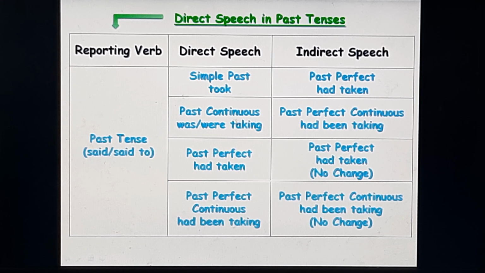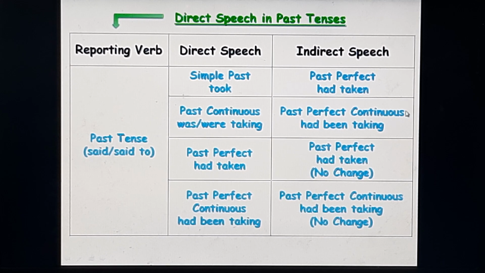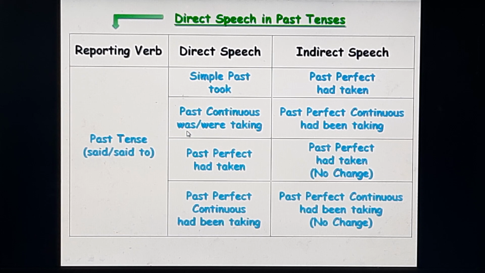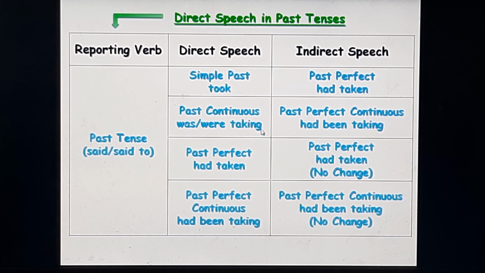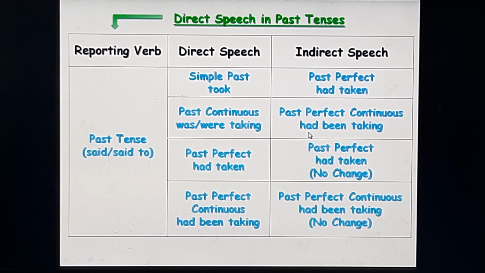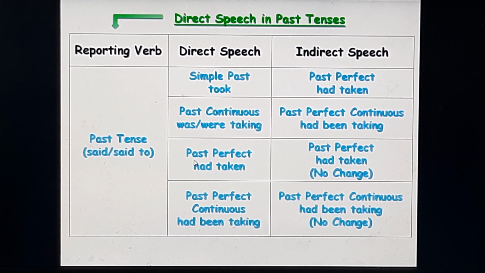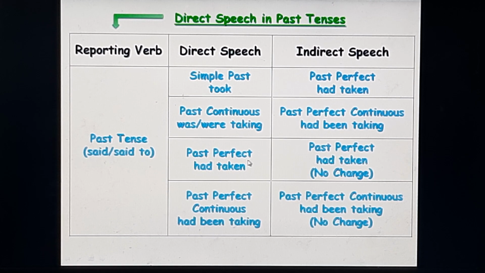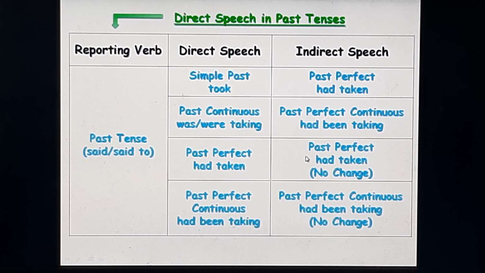Now, the past continuous tense in the direct speech will change into past perfect continuous tense in the indirect speech. So, was taking or were taking in the direct speech will change into had been taking. The past perfect tense in the direct speech will remain the past perfect in the indirect. There will be no change. Had taken will remain had taken.